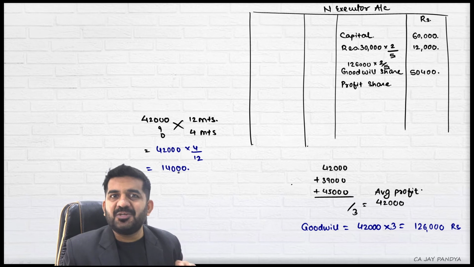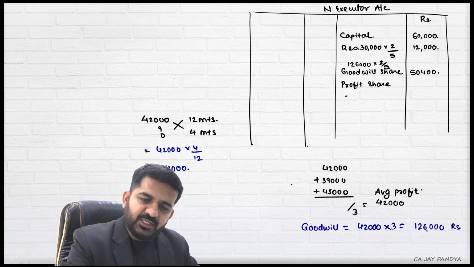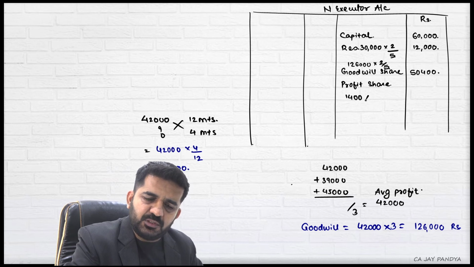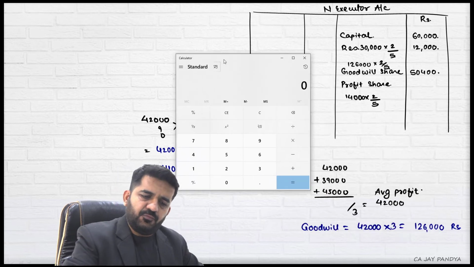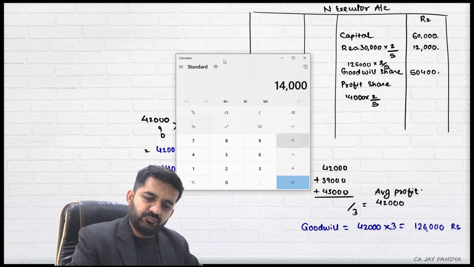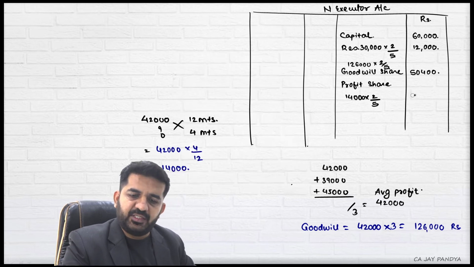Understand, 14,000 will be the total profit. He is not sharing 100%. So what will be his share? 14,000 into 2 divided by 5 will be his share. 14,000 into 2 divided by 5 is 5,600.